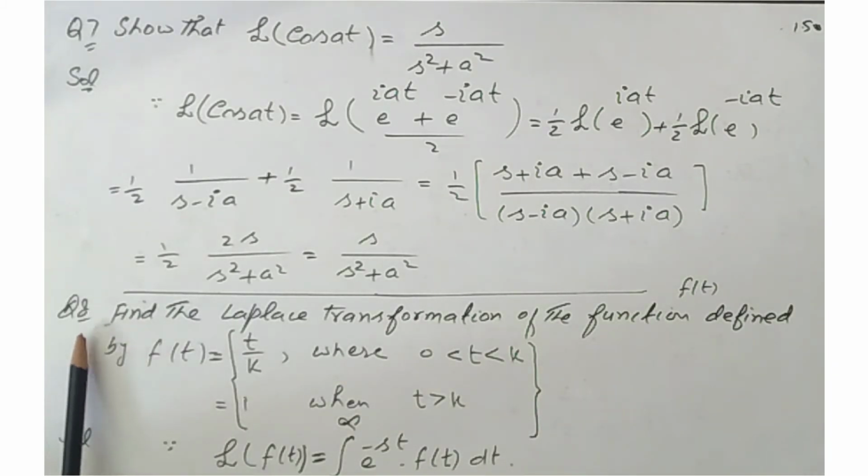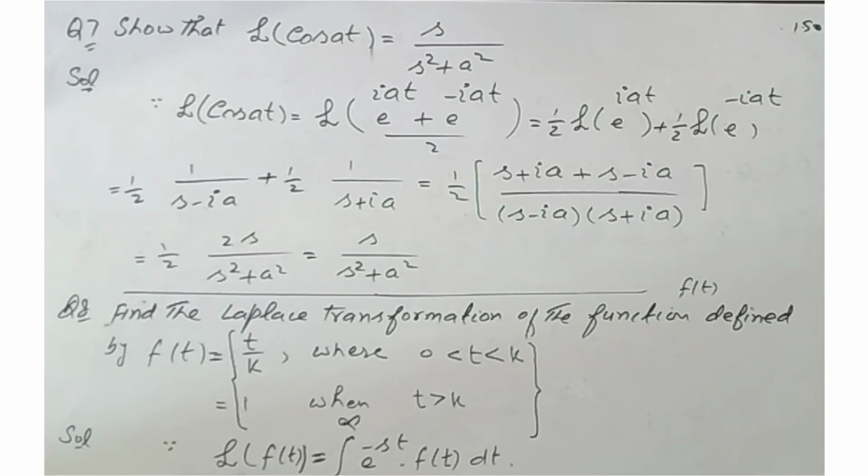Now question 8, important question. Find the Laplace transformation of the function defined by f of t equal to t over k where t is less than k and greater than 0, and this is equal to 1 when t is greater than k. These are the conditions on this function.